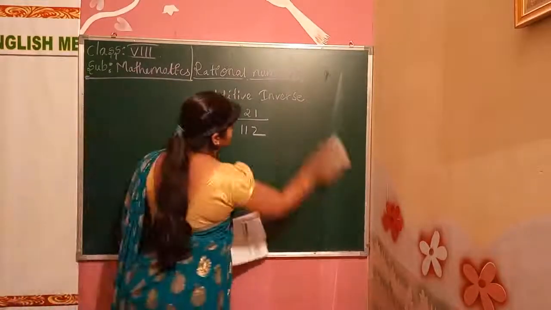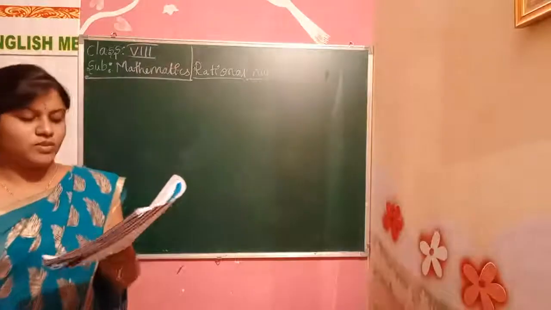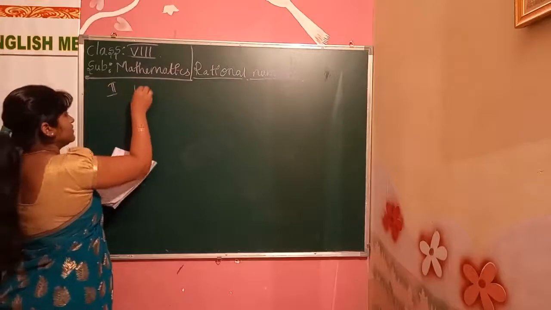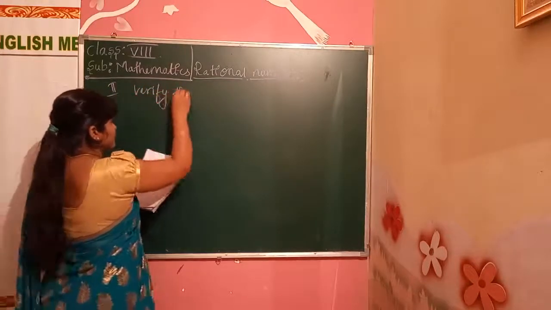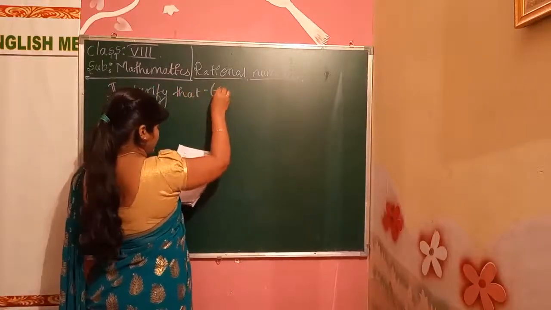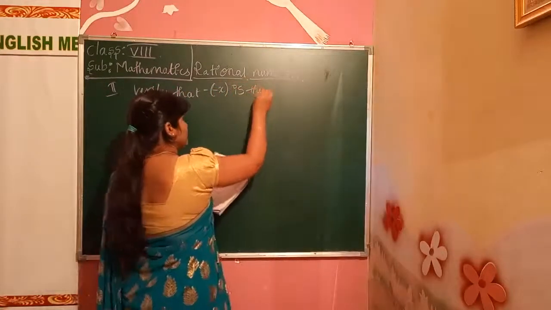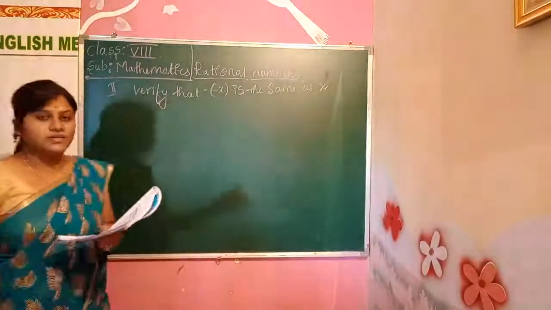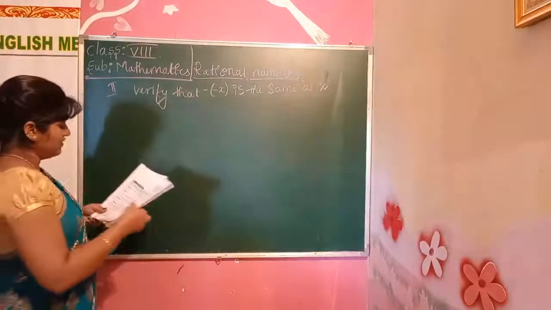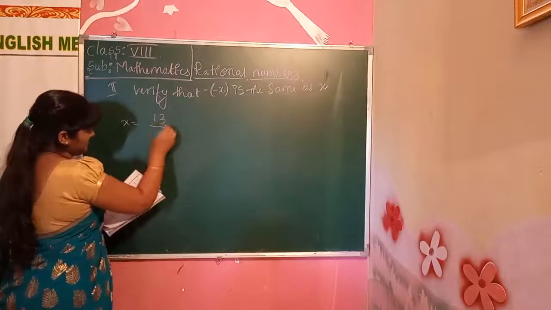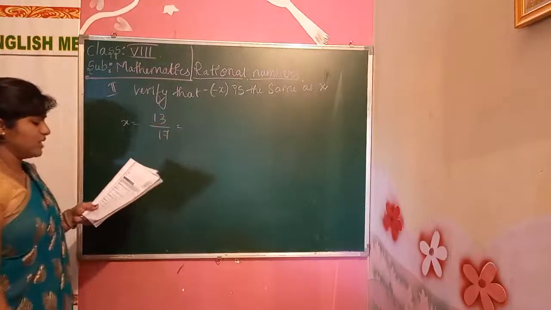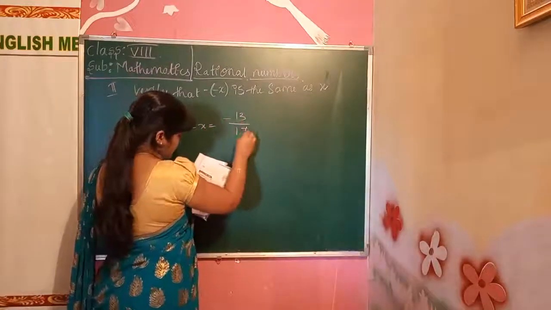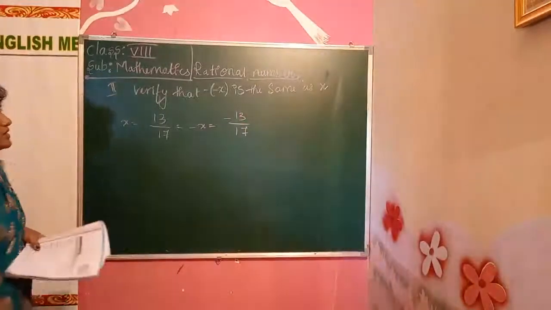The next problem is to verify that minus of minus x is the same as x. They have given one problem here. x is equal to 13 by 17. Minus of minus will be 13 by 17. Minus x will be what? We get minus 13 by 17.